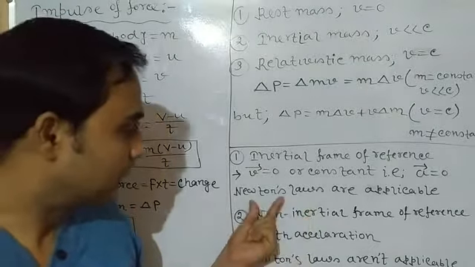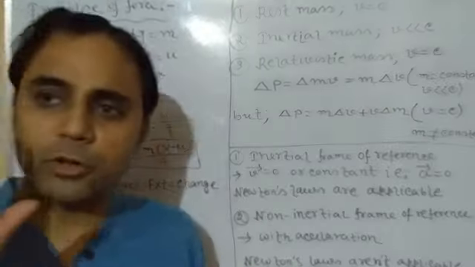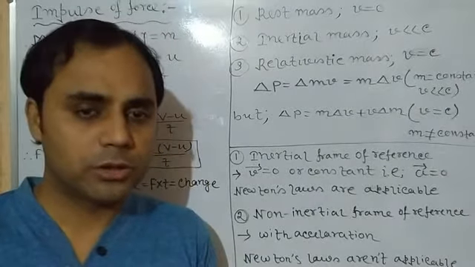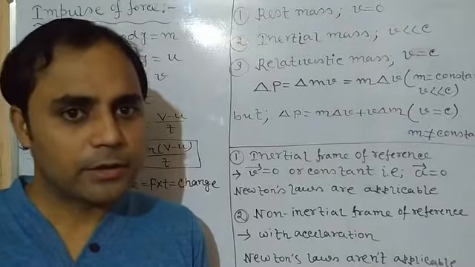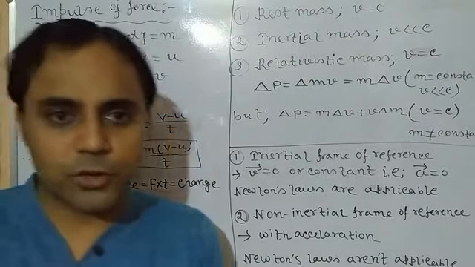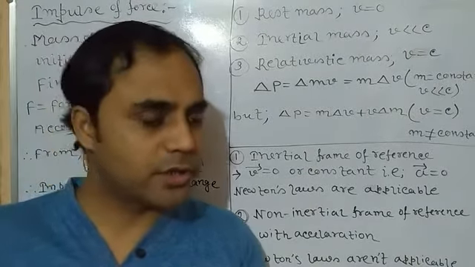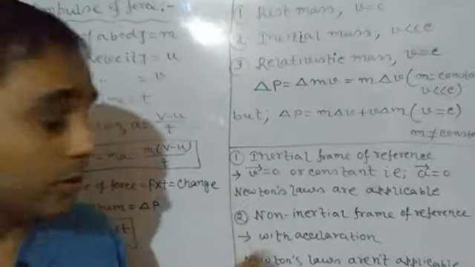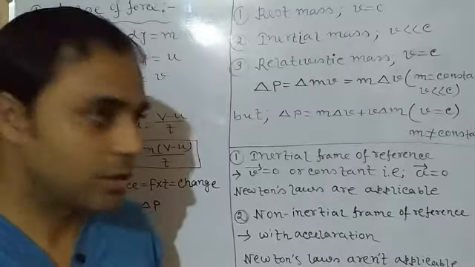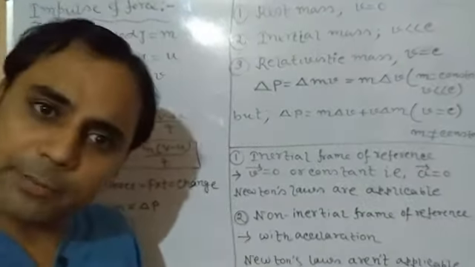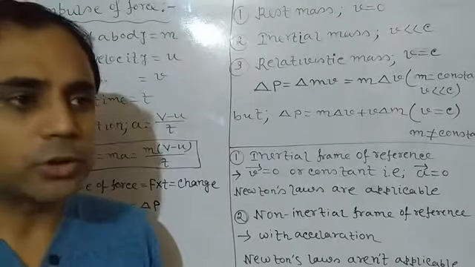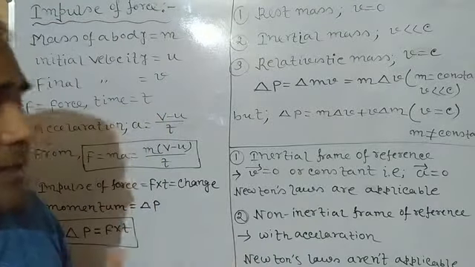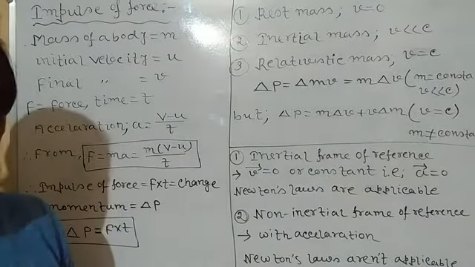Clear? And again, when a body is moving with constant velocity, it means it possesses no acceleration. So if we don't apply any external force here, it is not going to change its direction. So these are called Newton's laws. These are called inertial frames of reference. So Newton's laws are applicable because we are not applying any force. A body remains at rest, and a body in motion will keep moving. Clear? In a non-inertial frame of reference, Newton's laws are not applicable.